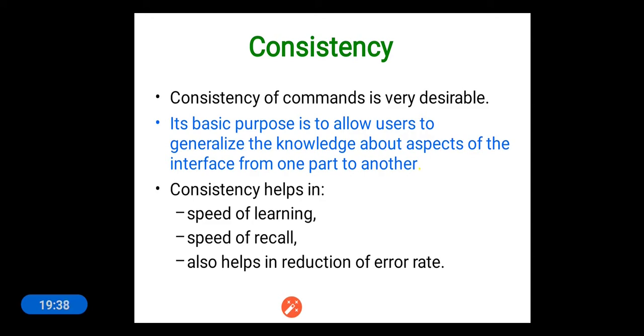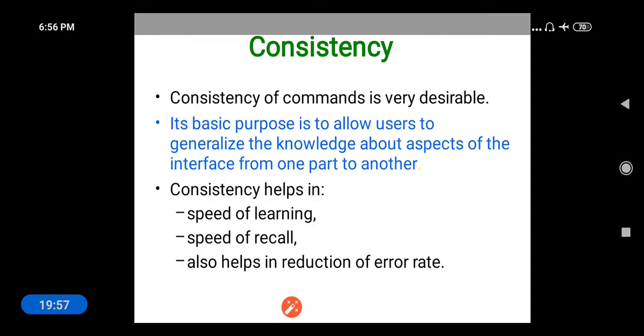Because of this consistency, it helps in speed of learning, speed of recall, and also helps in reduction of error rate. See here, these are also the three characteristics of a good user interface design. All these three characteristics depend on another characteristic, that's nothing but consistency.